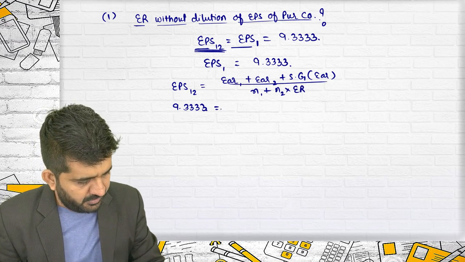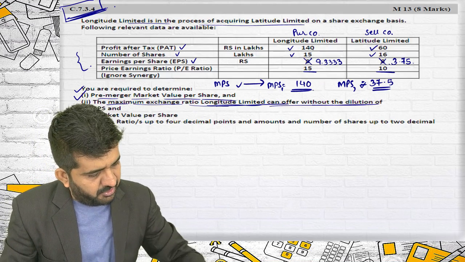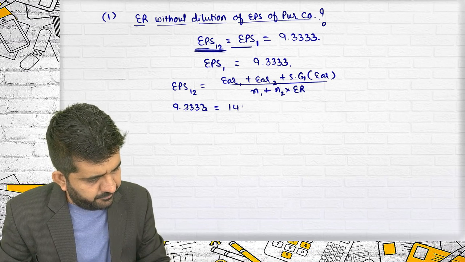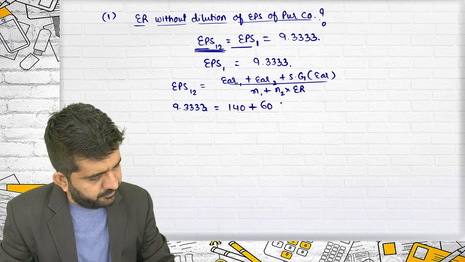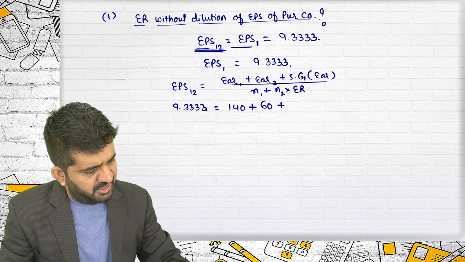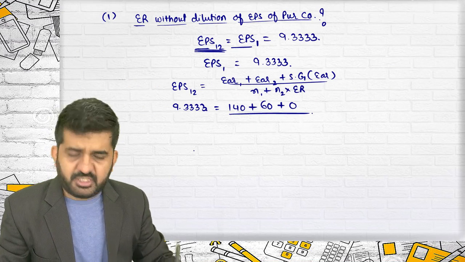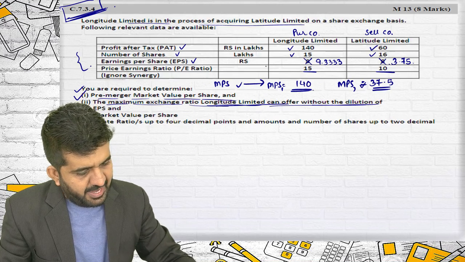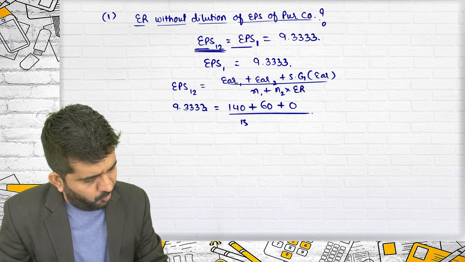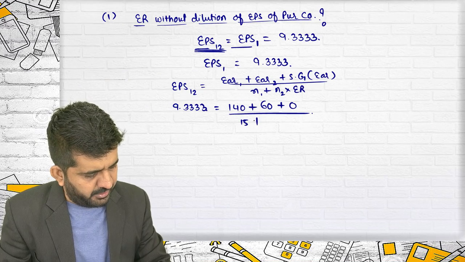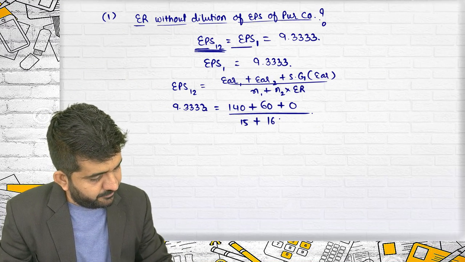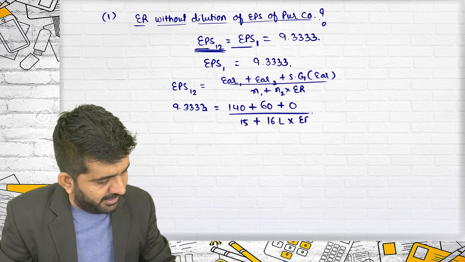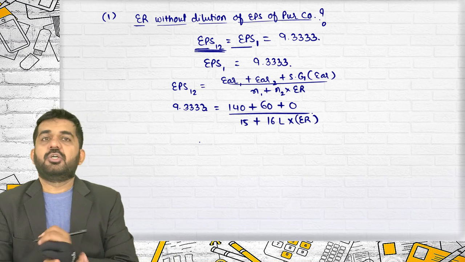Start. Earnings of company 1 is 140. Earnings of company 2 is 60. Synergic gain is not given, so 0. It should be ignored. N1 is 15 lakhs. All the figures are in lakhs. N2, I know, is 16 lakhs, multiplied by the exchange ratio.